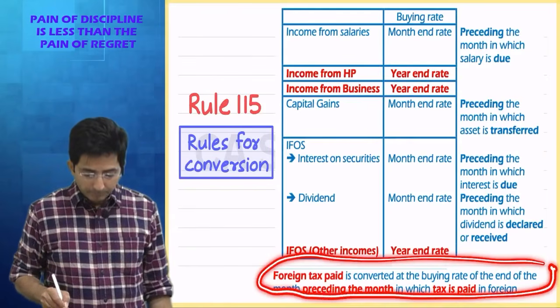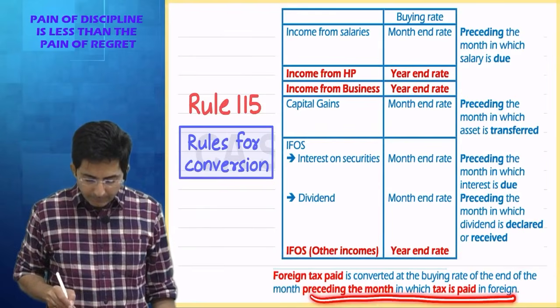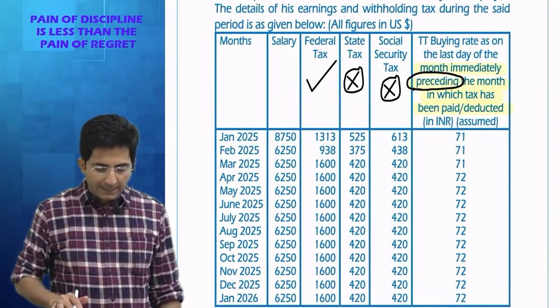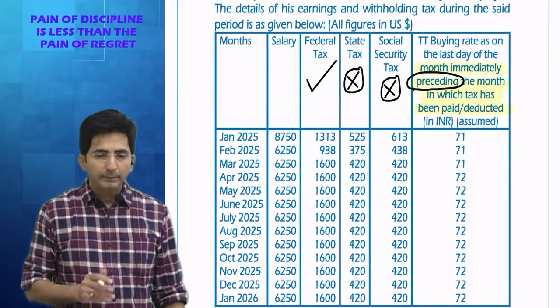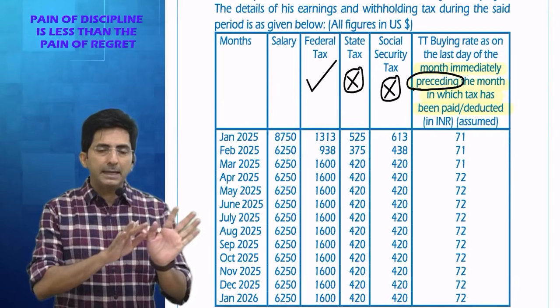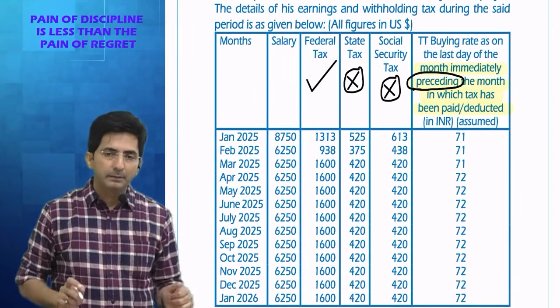Isn't it? Preceding month end rate, preceding the month when the tax was paid in foreign. So tell me, when was the tax paid in foreign? In foreign also there is a culture of TDS. Every month's salary TDS was deducted in the same month.